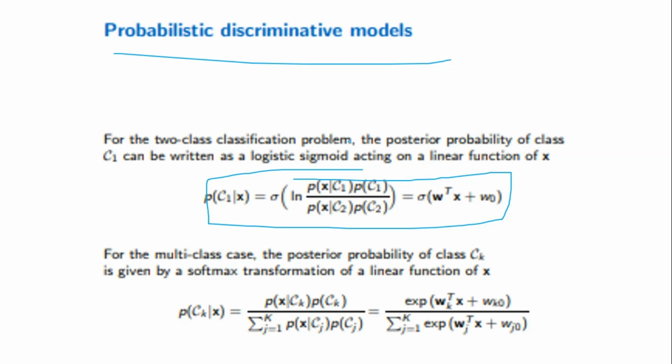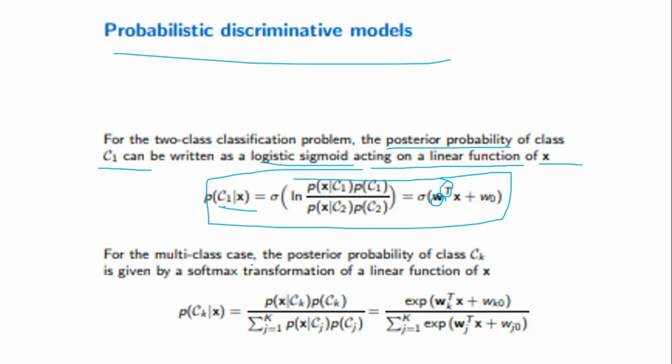We have the two classes problem, and the posterior probability of the class C1. So here we are using the posterior probability of C1. We can write it in the form of a logistic sigmoid acting on the linear function of x. So this is a weight vector and it is a transpose. So you can calculate these values like this.